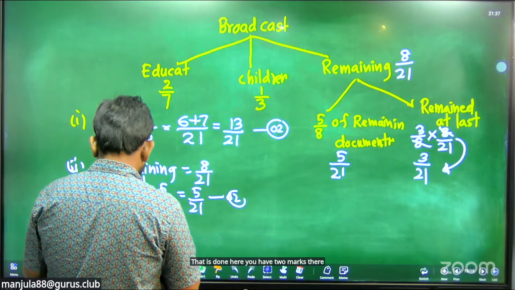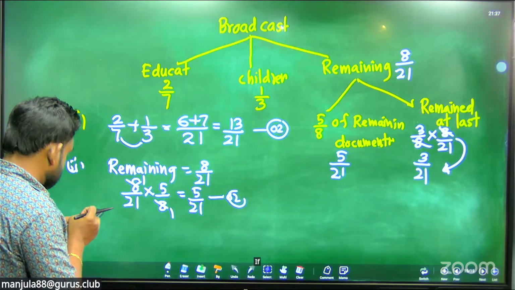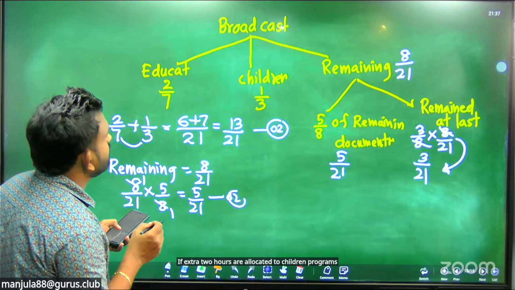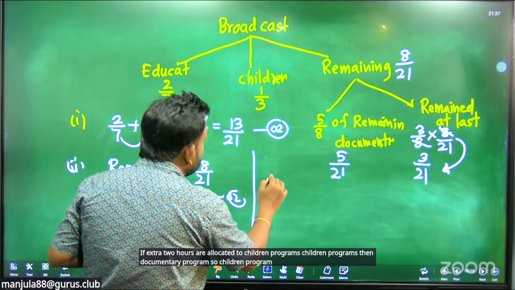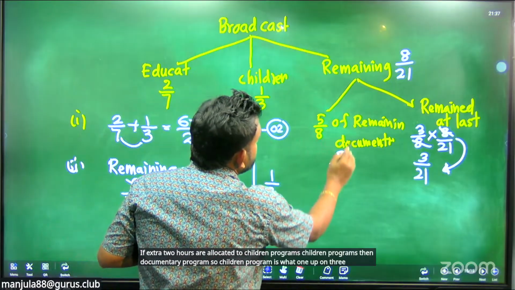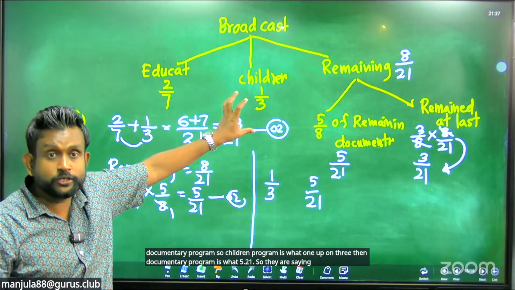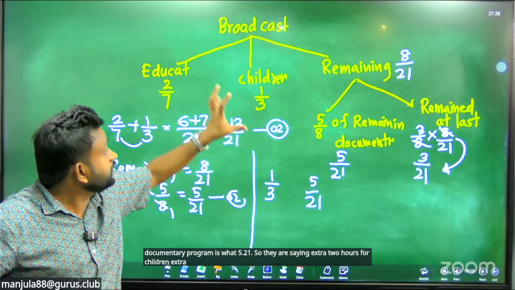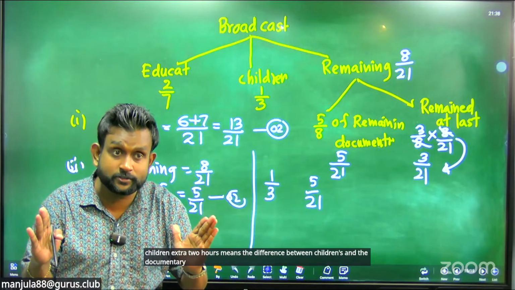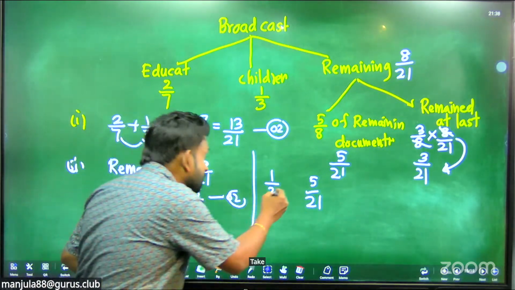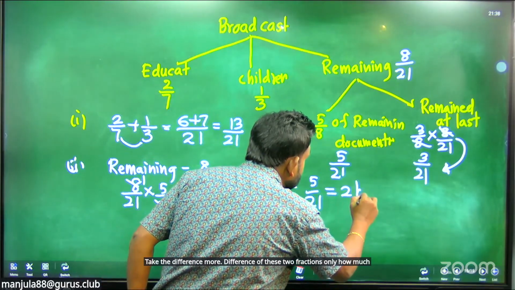Then the third one. If extra 2 hours are allocated to children's programs, then the documentary program. So children's program is 1 upon 3, and the documentary program is 5 upon 21. They are saying extra 2 hours for children. Extra 2 hours means the difference between children's and documentary, the difference of the fractions. Take the difference of these two fractions, which in hours is 2 hours.